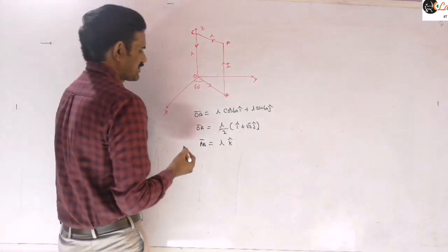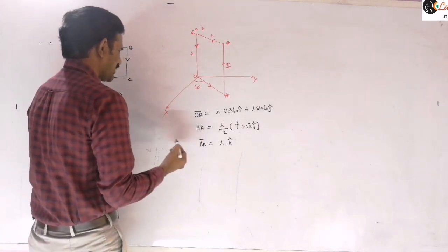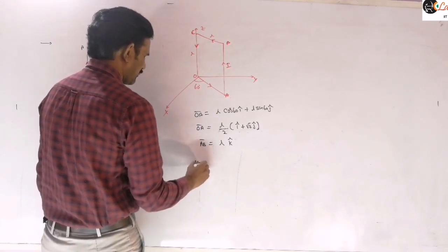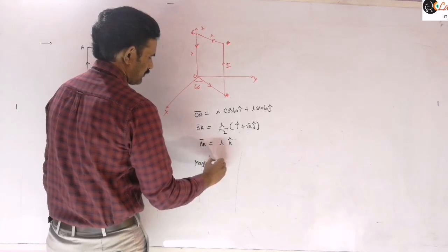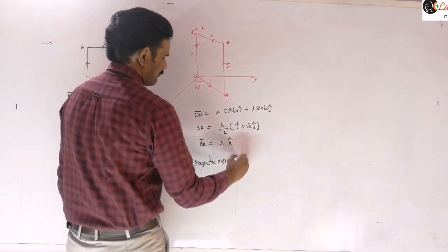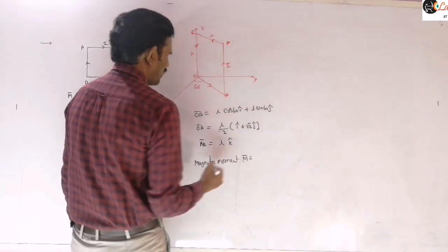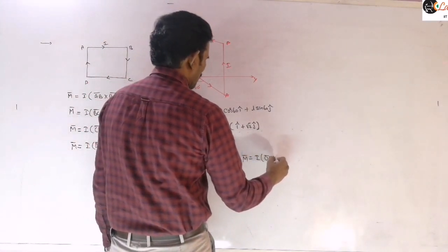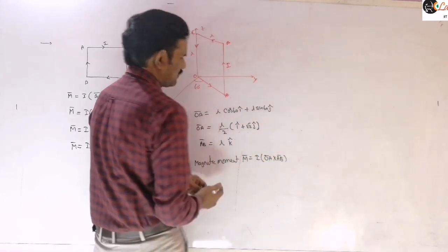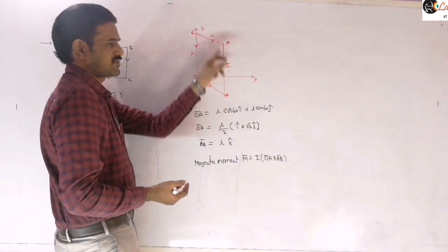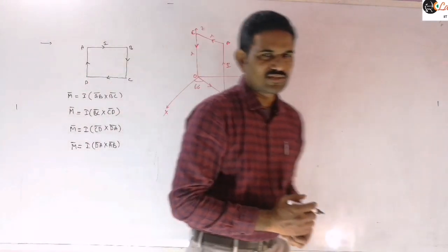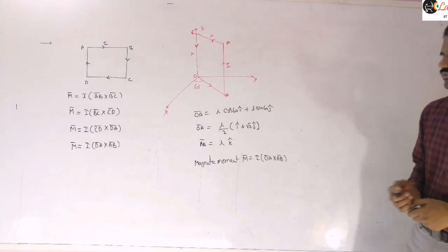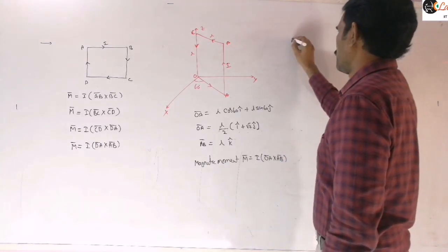And so now you may write this cross product rule here. So if you are writing this cross product rule, then our magnetic moment M bar is equal to I into OA bar cross AB bar we are writing here. So any two sides you may consider like that, such that they are in the same order in the direction of this current flow here. So you may substitute those values now.